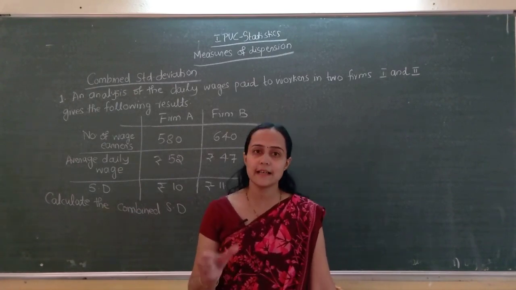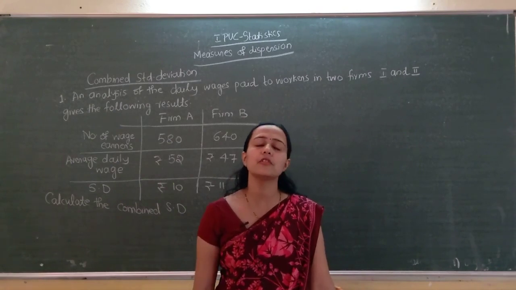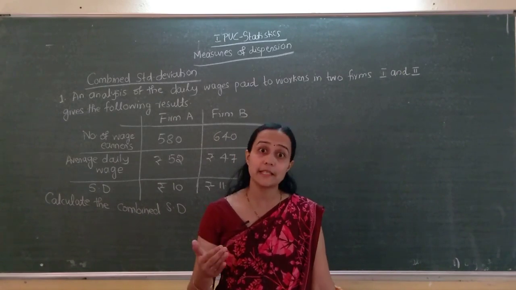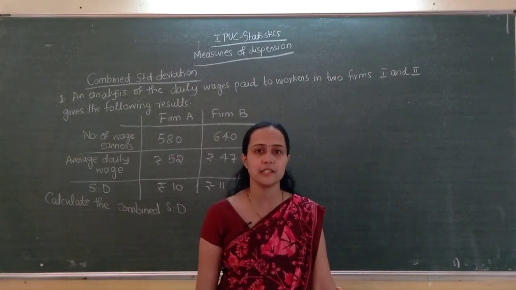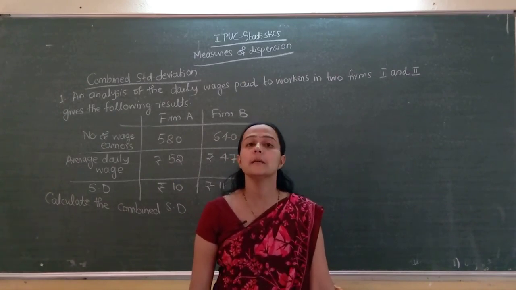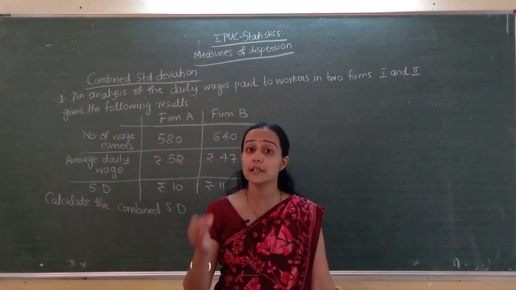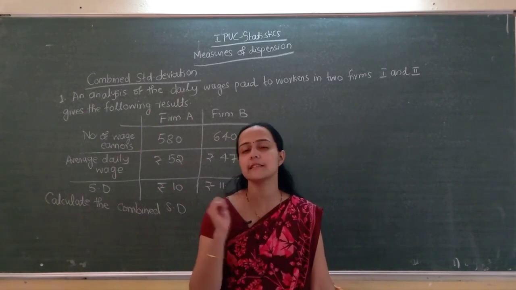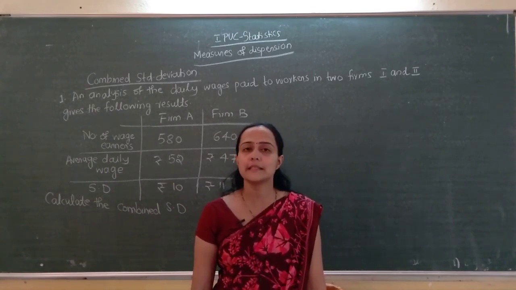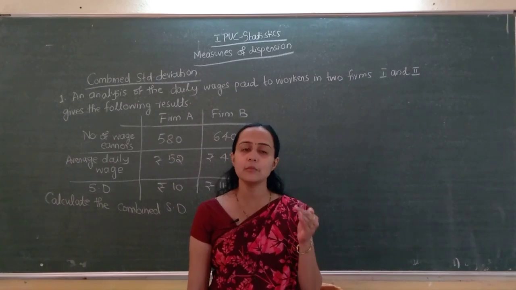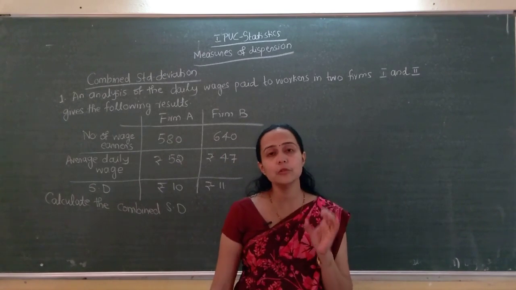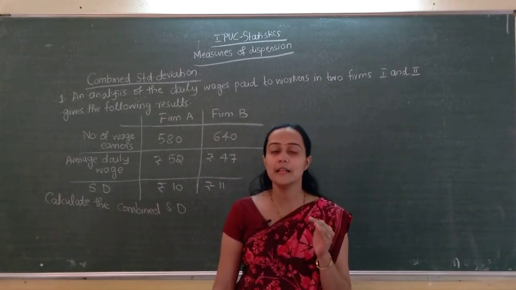Then it is capable of further mathematical treatment, isn't it? For further mathematical treatment like coefficient of variation, for comparing the variability of two or more series, we use coefficient of variation. For calculating coefficient of variation, the standard deviation is a must. So it is capable of further mathematical treatment and it almost satisfies all the properties to be satisfied by a good measure of dispersion. But some demerits are there.